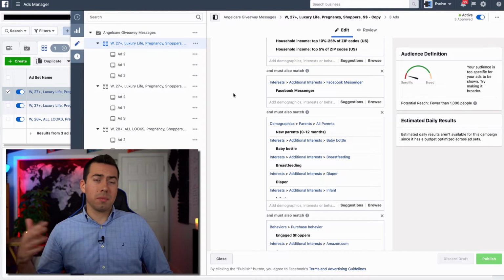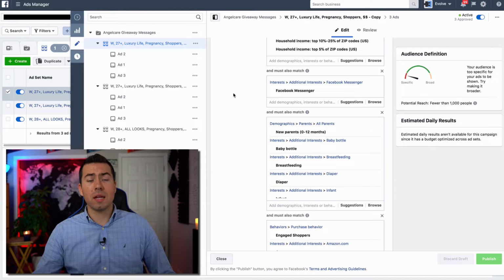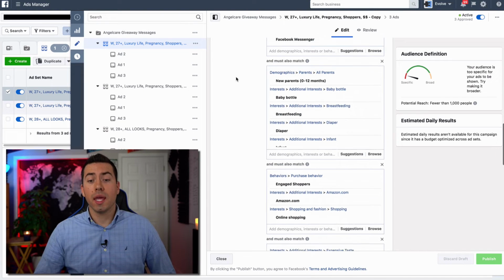It must also include Facebook Messenger, because obviously that's how we're entering the giveaway. So they've got to be interested in Messenger and be using Messenger in order to even enter the giveaway. We really want them as a Messenger subscriber. And then through the giveaway process, we're also getting their email address, if that matters at all.